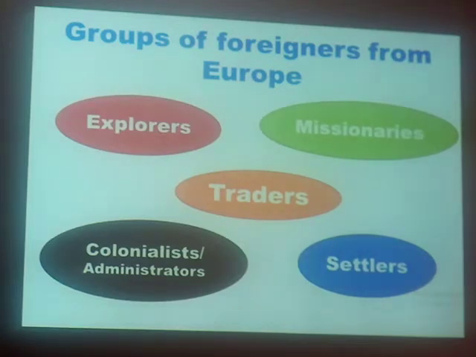So since these are 5 groups, we shall deal with one at a time, and I know most of these groups are not new to you. You talked about them in P6 class and also P5 class. So let's start with the first group that we said was the first to come. That is explorers.